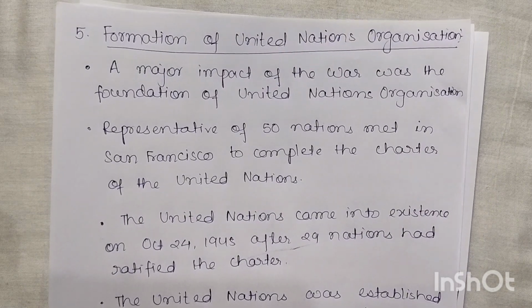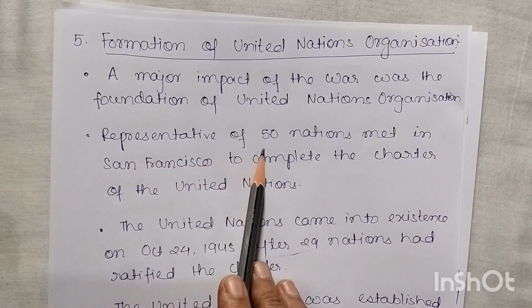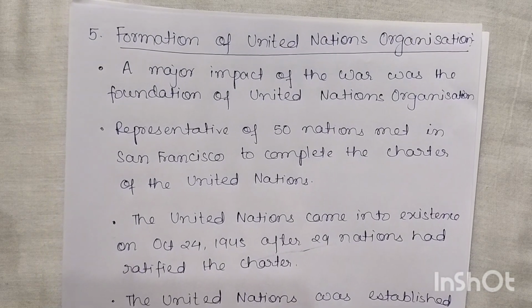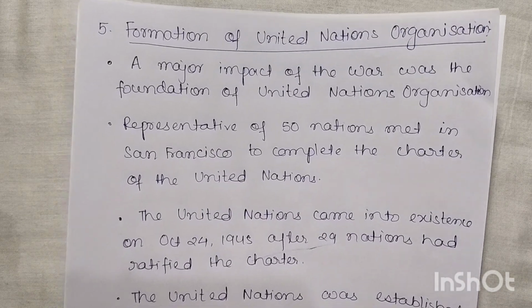Representatives of 50 nations who believe in peace met in San Francisco to complete the charter of the United Nations. They gathered there and began to work on the charter, the principles of the United Nations: what should be included, how the organization is going to run, and what the rules and regulations will be.